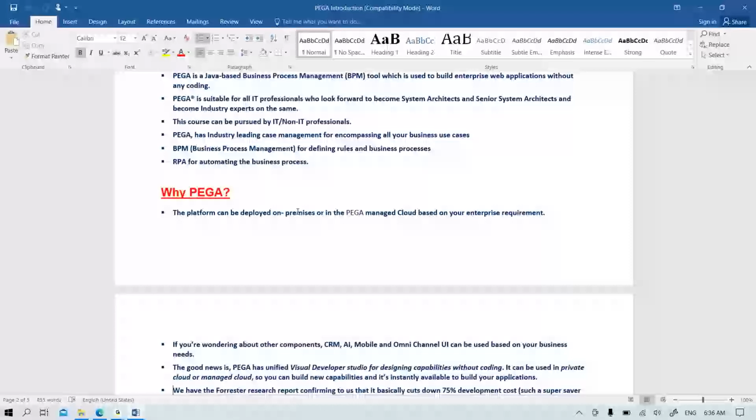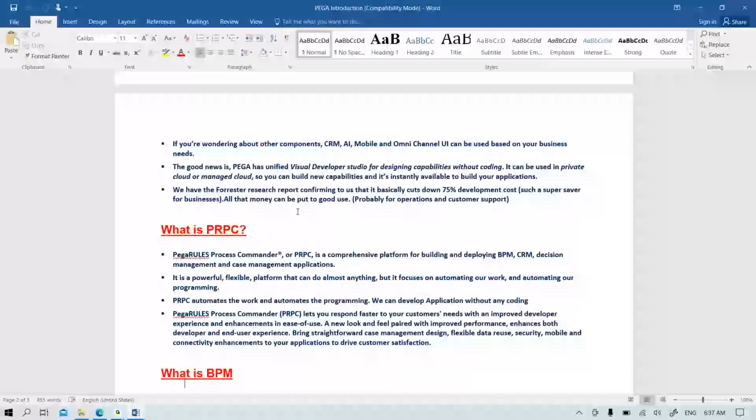And other than these, all the things are using applications. In the development process, the portal we are going to use is PRPC, PEGA Rules Process Commander. Under that only we are going to develop applications and all the process will happen. It is a completely automated platform.